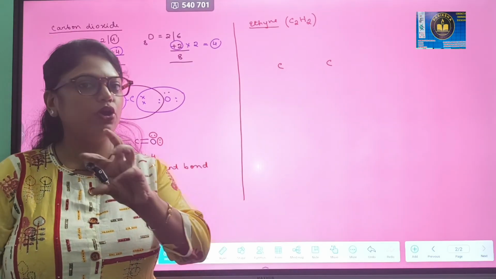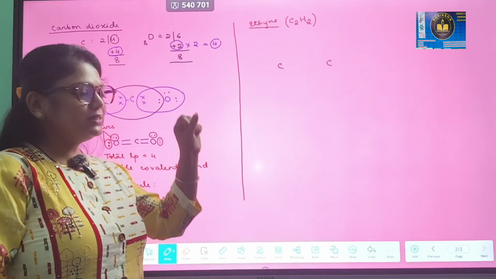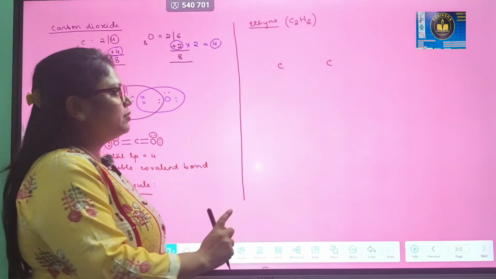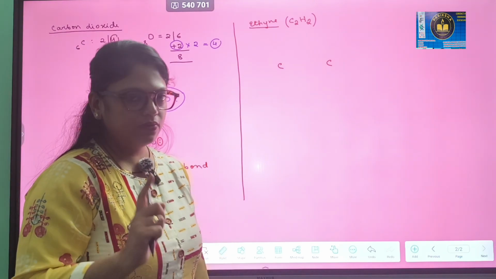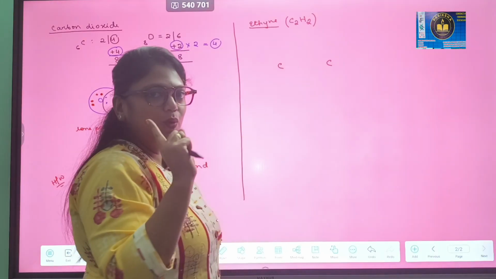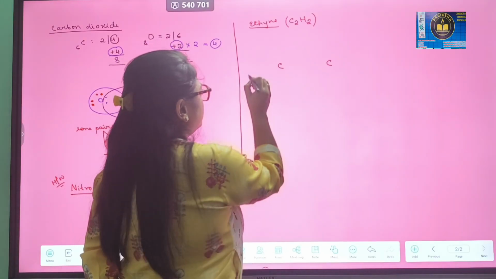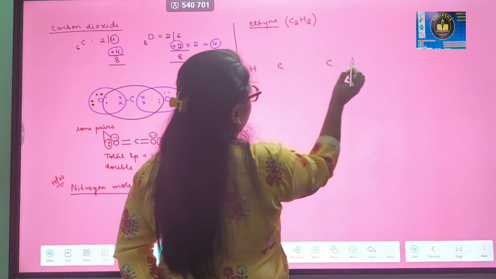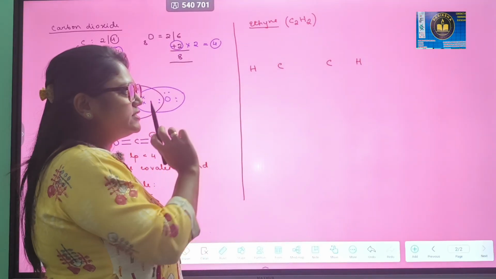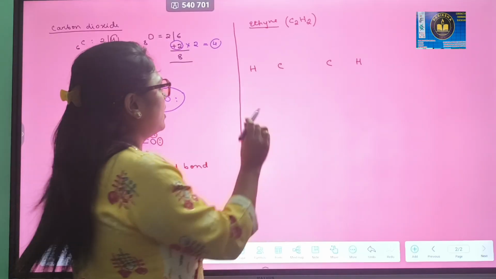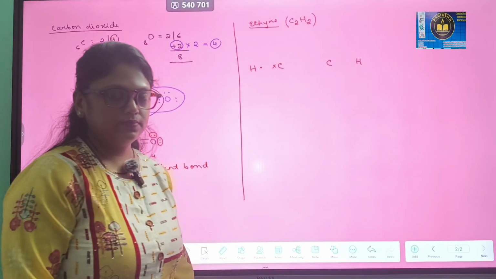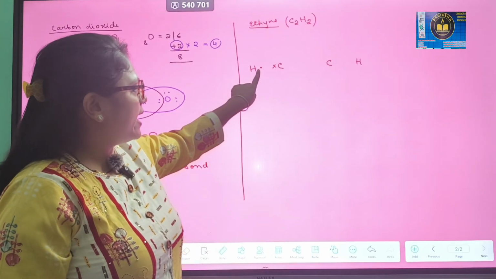Now I know that hydrogen has 1 electron. So it can only share 1 electron to complete its duplet, like it has done in methane also. So with each carbon atom, 1 hydrogen atom will share 1 electron, okay? Now you see in the coming part, I have shown that 1 hydrogen atom will be sharing its electron on either side of the molecule.